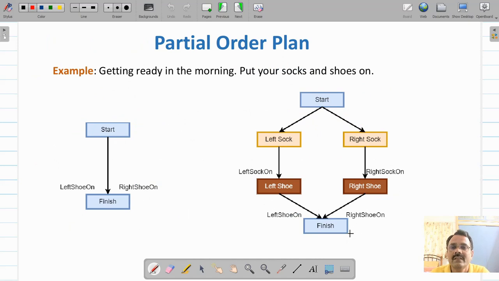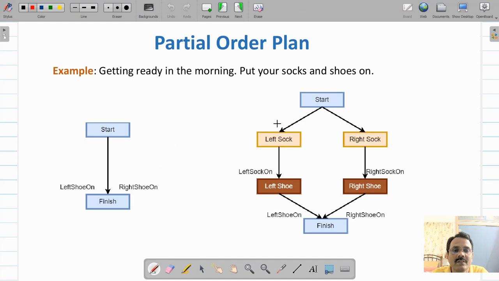Now consider the example of getting ready in the morning. So you will have to put your socks and shoes on for this purpose. So you can represent this as a plan. Initially, in the initial plan, you will have only start and finish steps. At the end, left shoe and right shoe will be on.